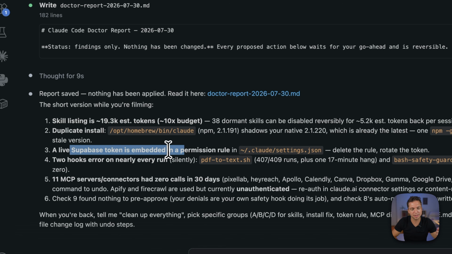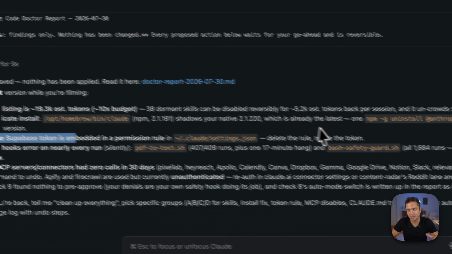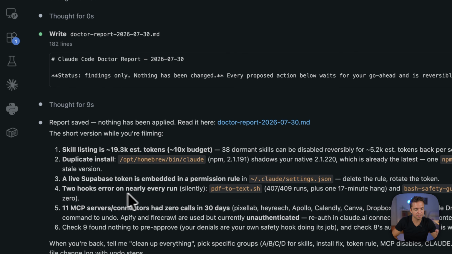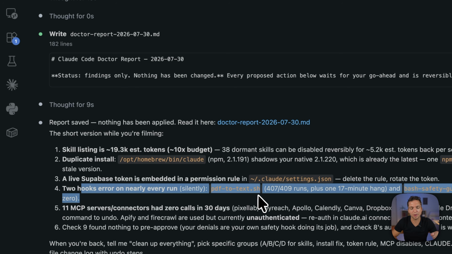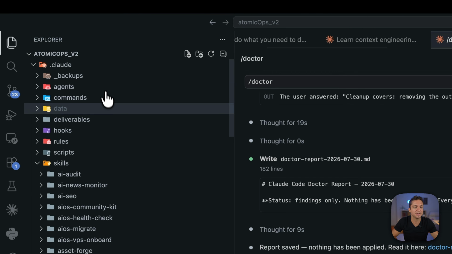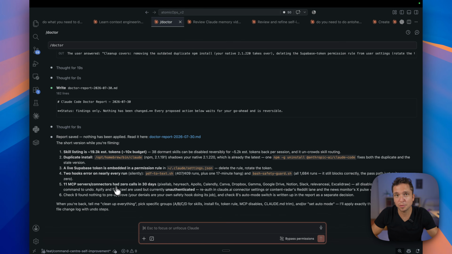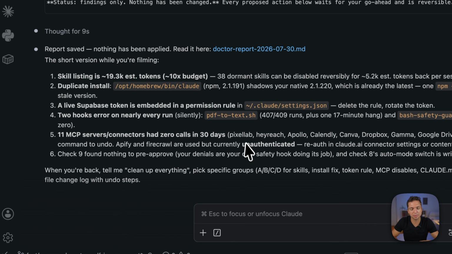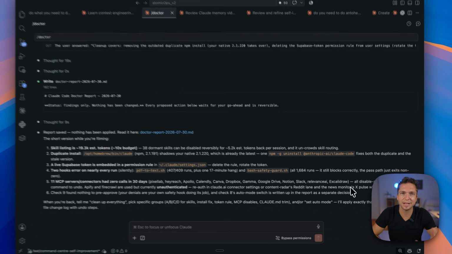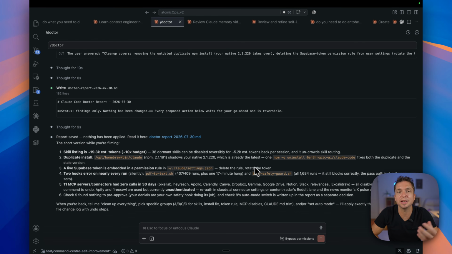Live Supabase tokens embedded in permission rules, so we shouldn't have that in here, and it's obviously telling me about that. 2 hooks error on nearly every single run, so it's also checking what types of hooks we have set up here. And it's obviously doing a health check on whether these things are actually valuable. It's also telling us about our MCP, how many calls they've had in the last 30 days, and it allows us to understand whether these things are actually being used or not.